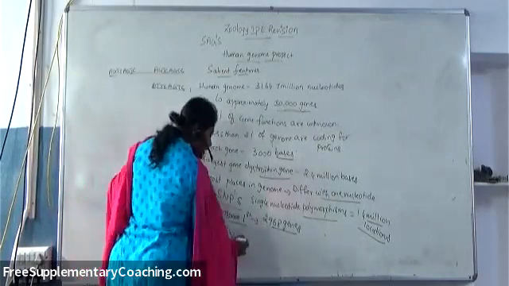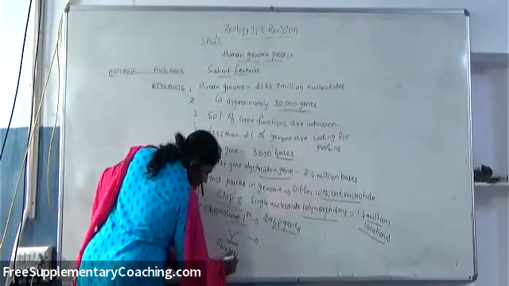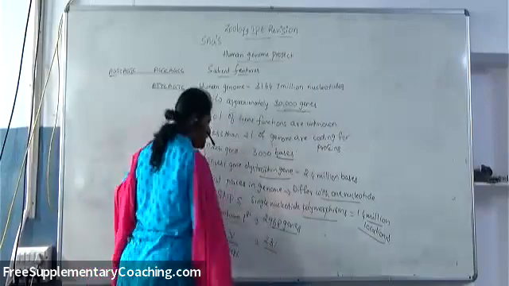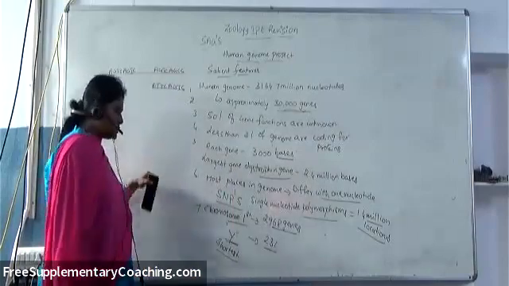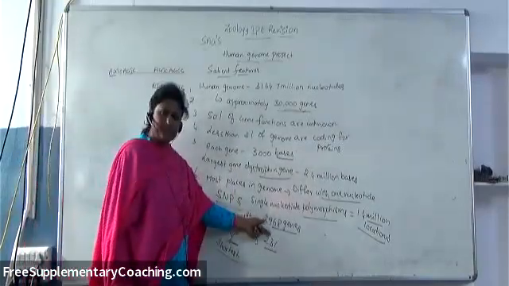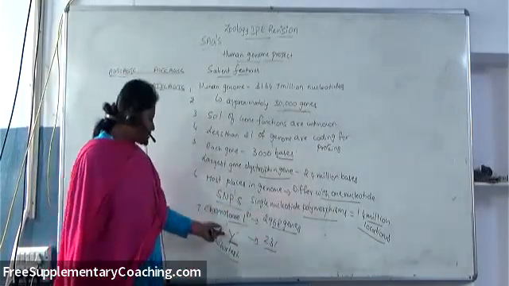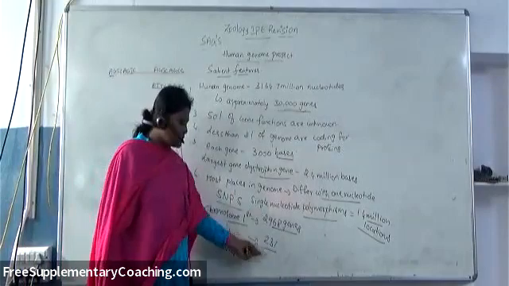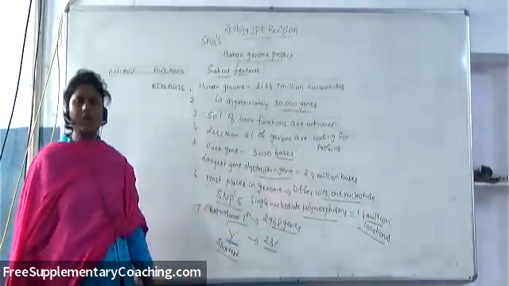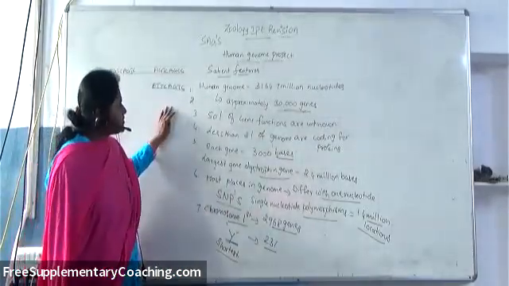chromosome Y is the shortest chromosome. It is called the shortest chromosome because it contains only 231 genes. The first chromosome contains more genes, that is 2968 genes. Whereas the Y chromosome, the shortest chromosome, has only 231 to 241 genes. So like this, these are the salient features of the Human Genome Project.